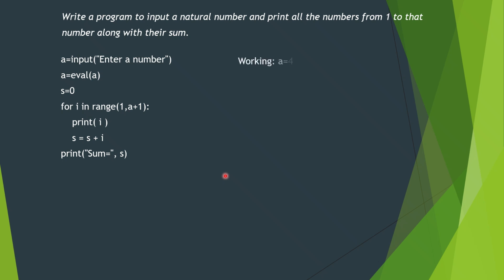Let us see with the help of an example. If a value is 4, see how it is working. One variable is i for the loop and s is the sum variable which is 0 in the beginning. First time when i is 1, 1 will be printed and it will find the sum, s is equal to s plus i, meaning previous sum plus current i, 0 plus 1. It will find 1. When i is 2, it will add 1 plus 2. The new sum will become 3. When i is 3, it will add 3 plus 3. The new sum is 6. And when i is 4, it will add 6 plus 4. That is 10.